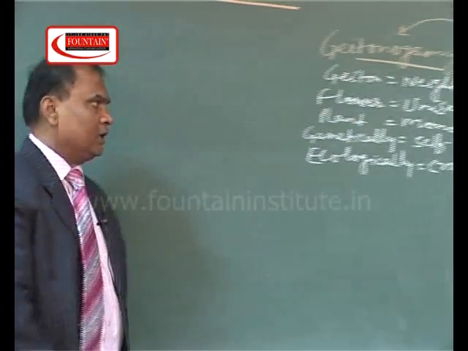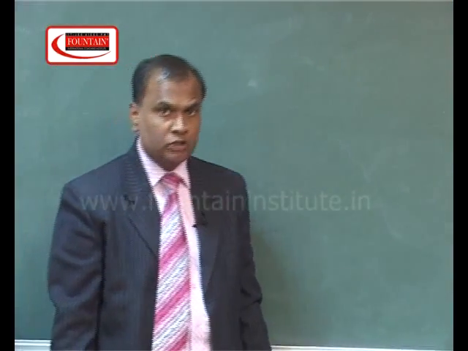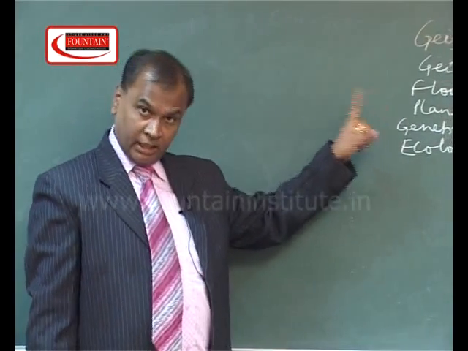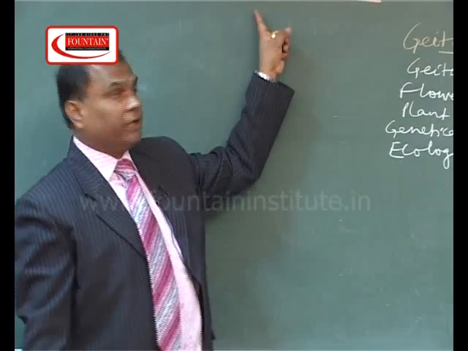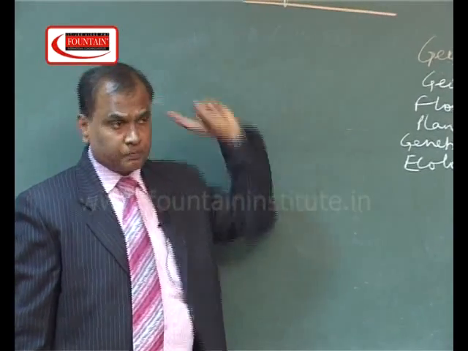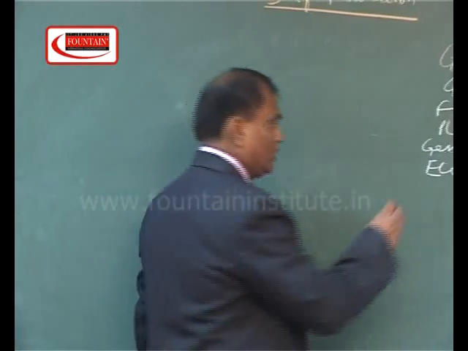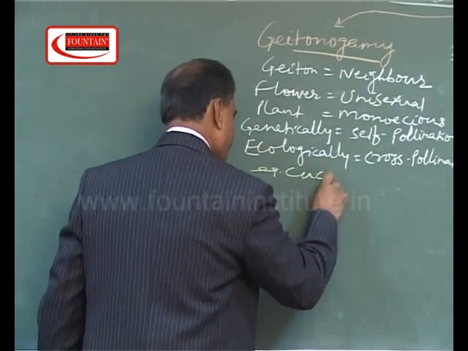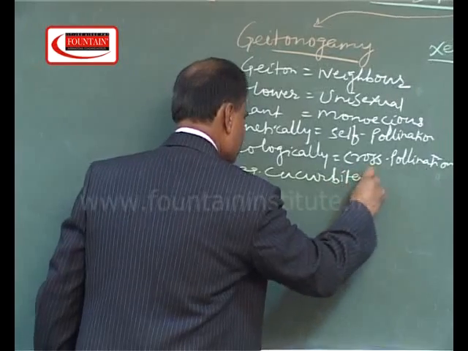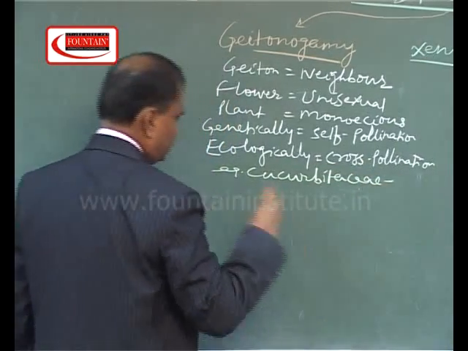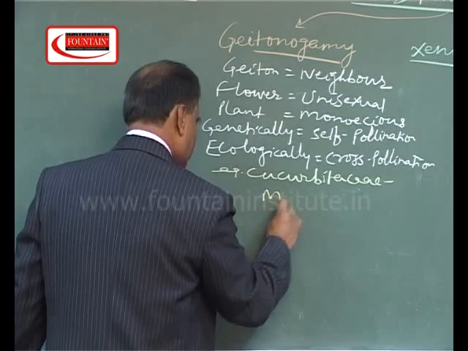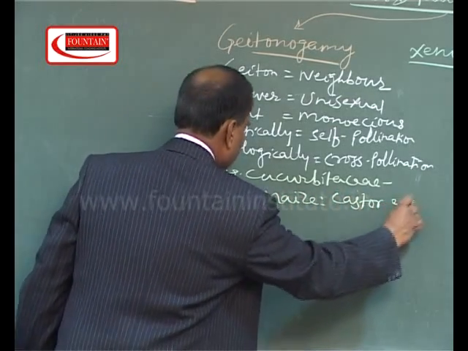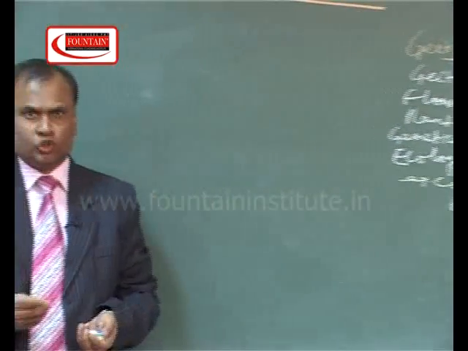This type of pollination is the diagnostic feature of the Cucurbitaceae family. Other than Cucurbitaceae, it is also present in maize, castor, etc. These are the typical examples of Geitonogamy.